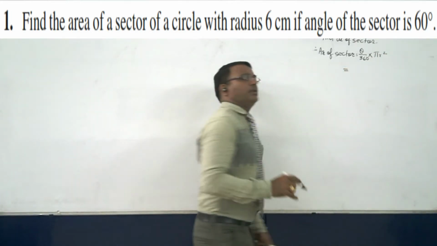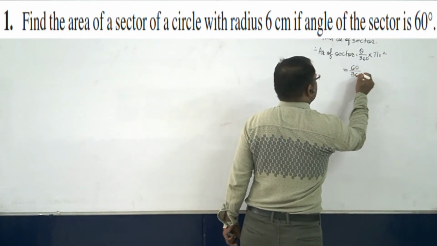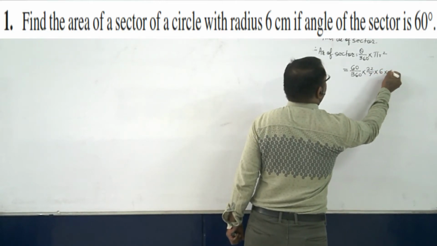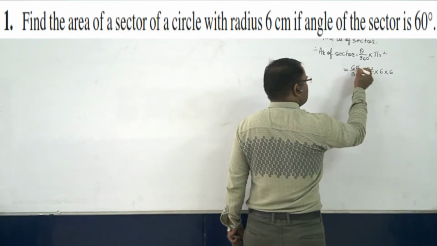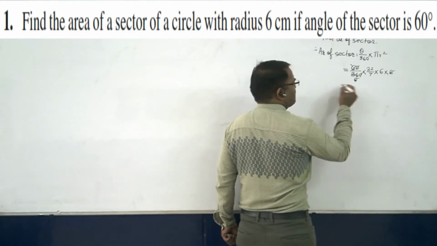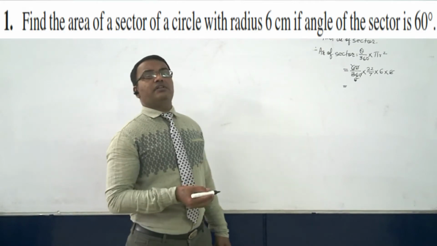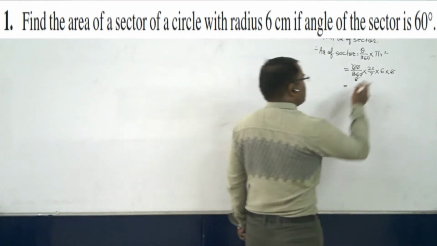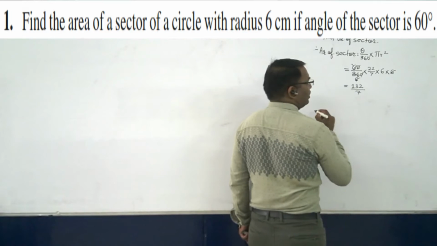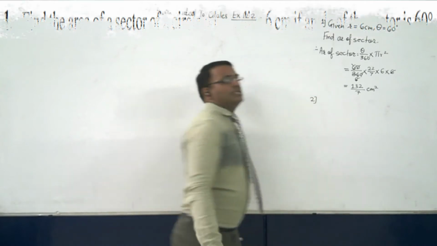Easy to find out. Simple calculations are there, nothing else. So what is theta? It is 60 upon 360 into 22 by 7 into, what is r? 6 into 6. Okay, so the 0 cancels. 6 ones are 6, 6 6s are 36. This 6 and this 6 also get cancelled. And now it depends on you. You can use any one value, 22 by 7, or you can go ahead with 3.14 also. Okay, so here 6 2s are 12, 6 2s are 12 and 1 is 13. So it is 132 upon 7 centimeter square. This is the required answer.